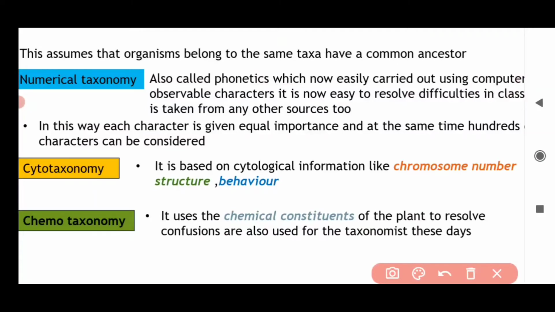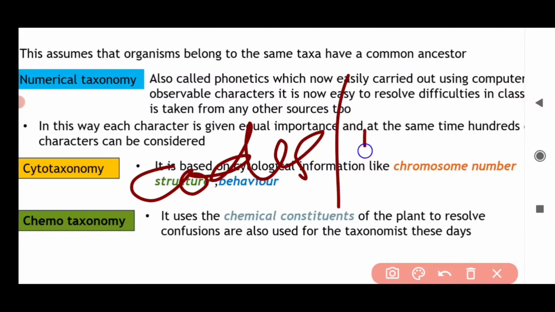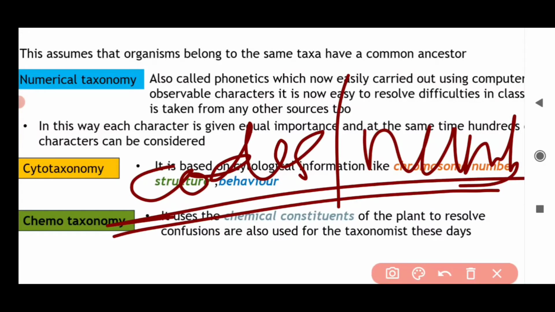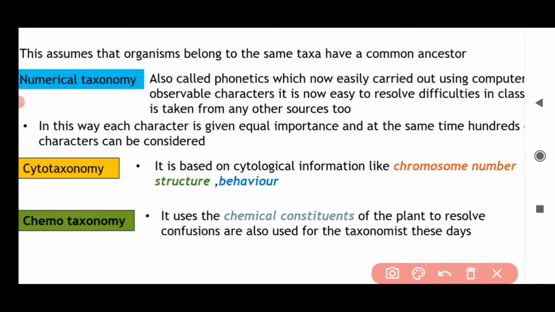So we take many characters, and these characters are given codes or numbers, and according to these codes and numbers, the characters are then easily calculated by computers. So it is very easy to resolve the difficulties in classification.